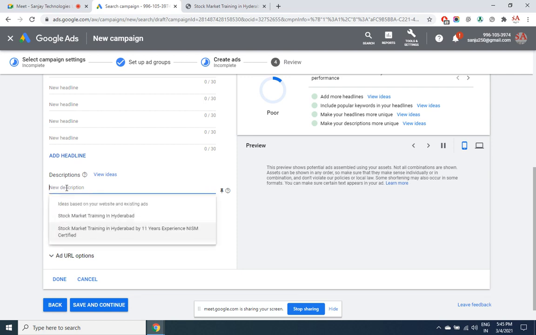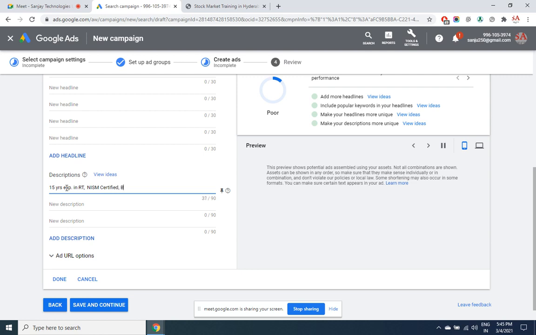So I'll start here with, let's say, like this, make use of short form, experience in real time, NISM certified, basic and advanced. I can't cross the number of characters here.